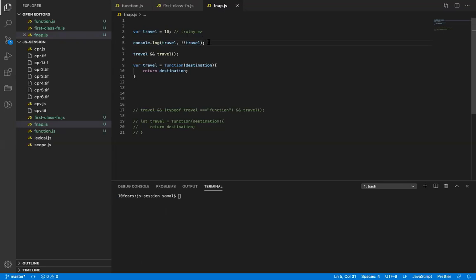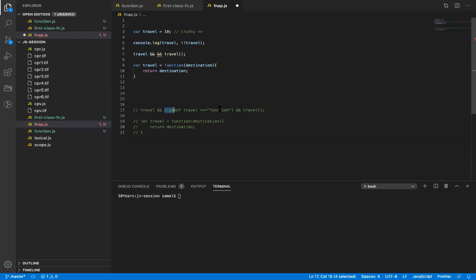You're talking about here? No, below that. Here, here. Yeah, that is not true. When you do a logical operation, when it is true, only then will it go to the right. So true. Function will always be true because function is a container, right? An object. This will always be true. And because travel is holding something, this variable, yes, it will be true. But when you try to call this function, it will say that this is not a function. Okay? And that is why you have to put another check.